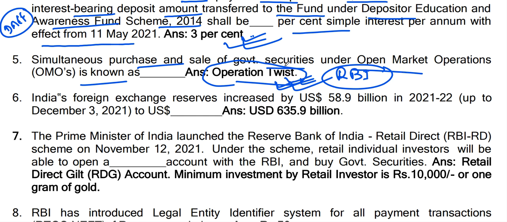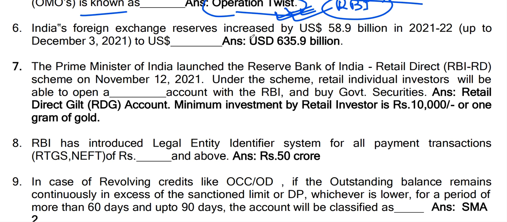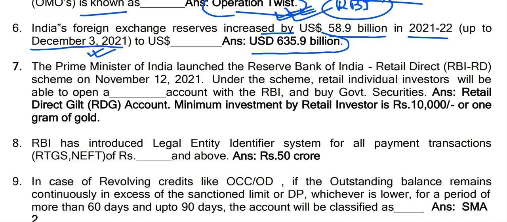Okay. Now question number 6: India's foreign exchange reserve increased by $58.9 billion in 2021-22. This data is up to December 3rd, 2021. So what is the current forex reserve of India up to 3rd December? This is USD 635.9 billion, and in this year it has increased by 58.9 billion. Okay. Next question.